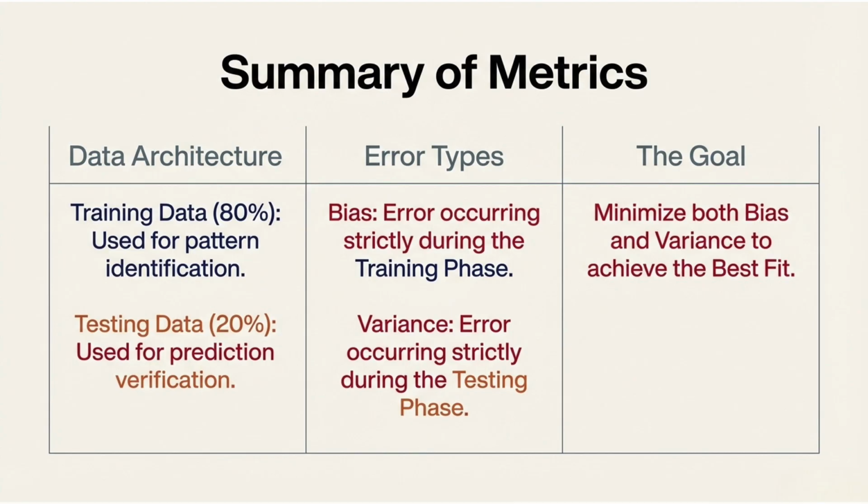Errors fall into two main categories. Bias error occurs during training when the model cannot fit the data well. Variance error appears during testing when predictions fail to generalize. The ultimate goal is to minimize both bias and variance. Doing so leads to the best possible fit, not just for past data but for future predictions. This balance is the foundation of effective machine learning.